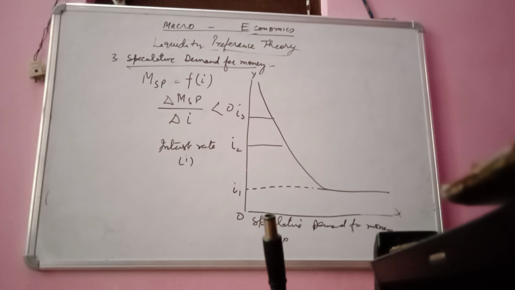So here the MSP curve shows the speculative demand for money in relation to the market rate of interest.